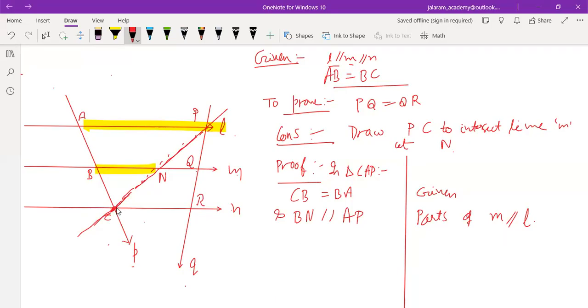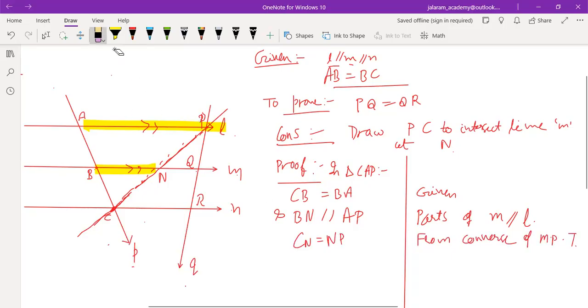So from the converse of the midpoint theorem, we know that a line segment passing through the midpoint of any one side of a triangle, CAP is a triangle, CB equals BA means B is the midpoint of CA, parallel to the other side, will also bisect the third side, which means the third side CP. It means CN equals NP. And we write from the converse of midpoint theorem. Understood, everyone? So this is equation number 1.